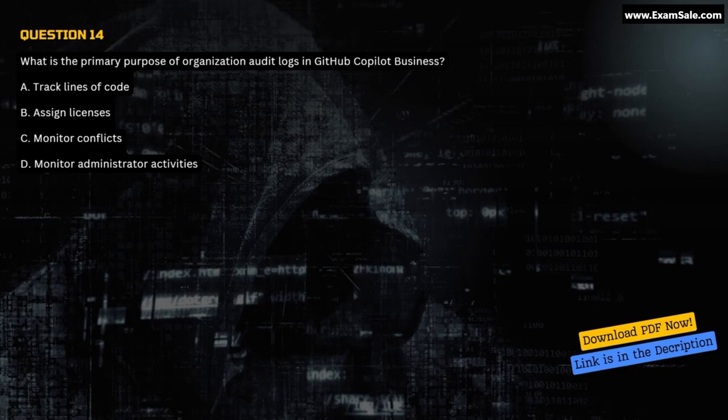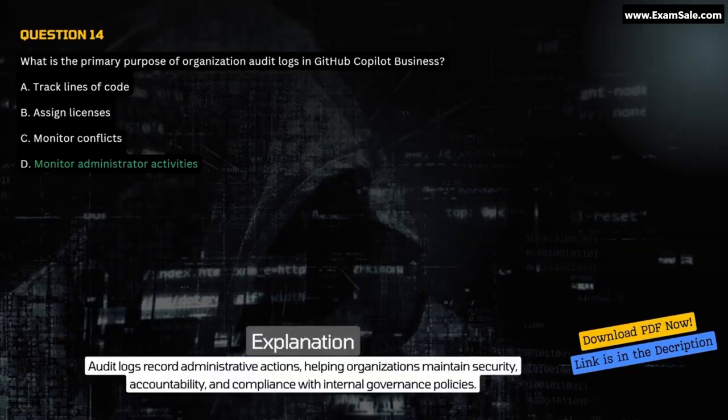Question 14. What is the primary purpose of organization audit logs in GitHub Copilot Business? A. Track lines of code. B. Assign licenses. C. Monitor conflicts. D. Monitor administrator activities. Correct answer D. Monitor administrator activities. Explanation. Audit logs record administrative actions, helping organizations maintain security, accountability, and compliance with internal governance policies.